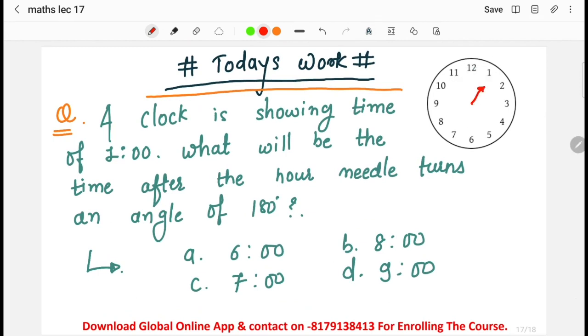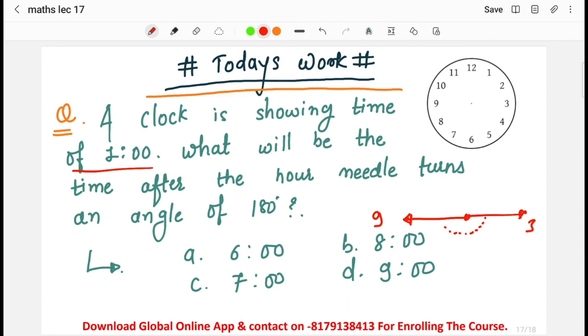This is the hour hand. Now the clock is showing the time of 1 o'clock. What will be the time after the hour needle turns an angle of 180 degrees? When the hour needle turns the angle of 180 degrees, we have to find the time. Basically, how will we find it? This is, for example, 3 o'clock. Now from 3 o'clock it is crossing 180 degrees. It means it is moving to the time called 9. This is 3, right? So in this way, tell me the answer.